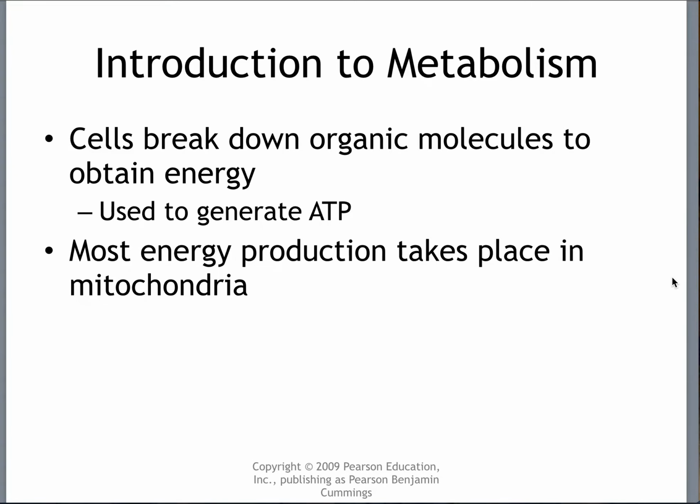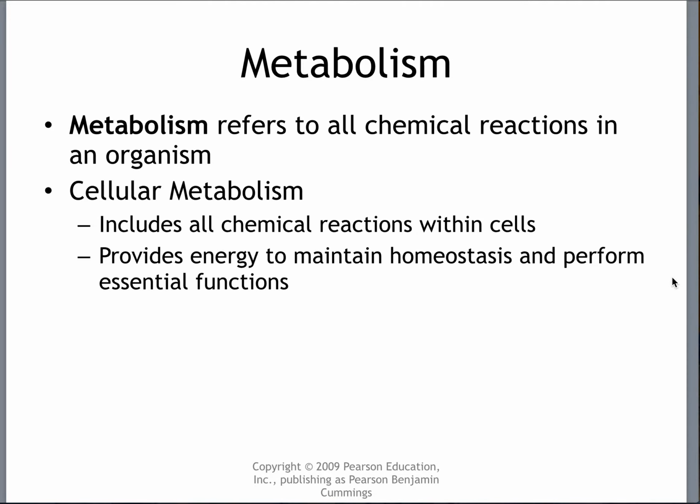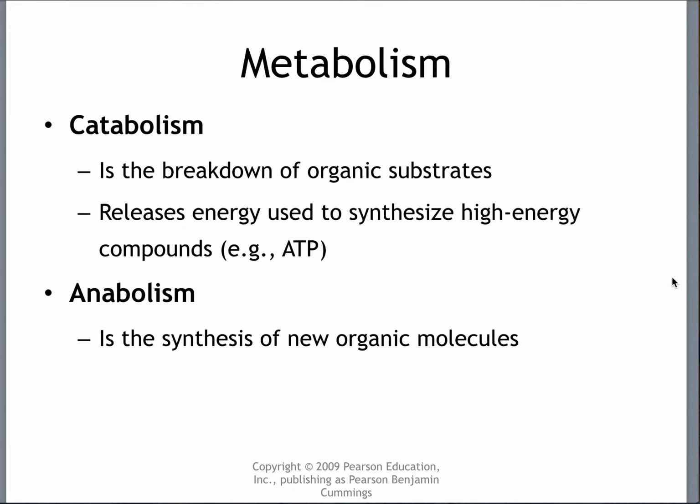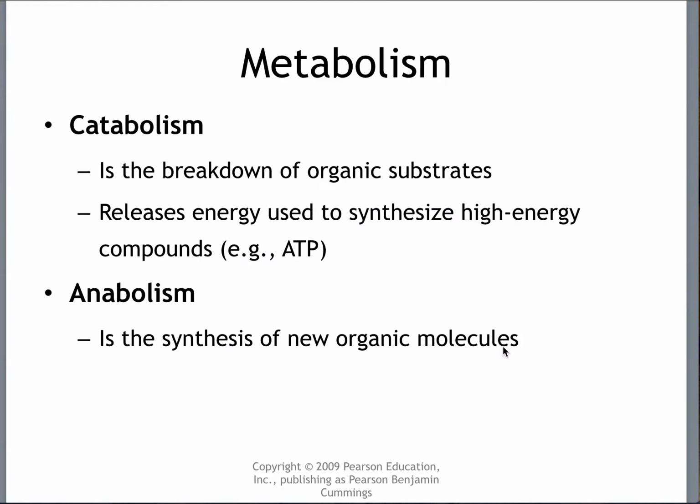Let's take a look at metabolism. What do we say? Body chemicals, we can look at that. Metabolism is the combination of, right here we have catabolism and anabolism, right? So a nutrient pool in order to generate ATP so that we can use it for different activities in the body. What is catabolism? Breakdown. What is anabolism? It is the build-up of new organic molecules.